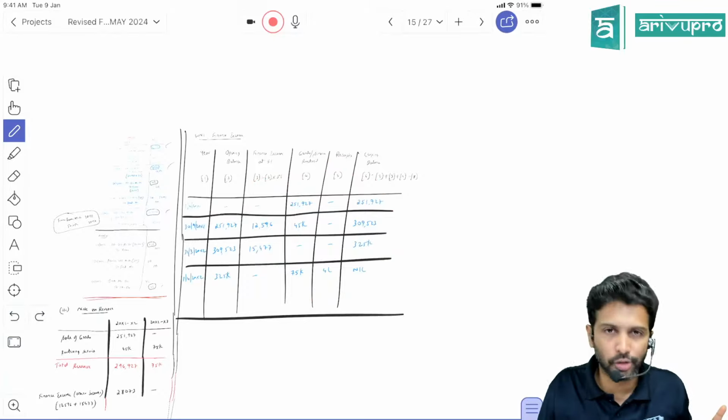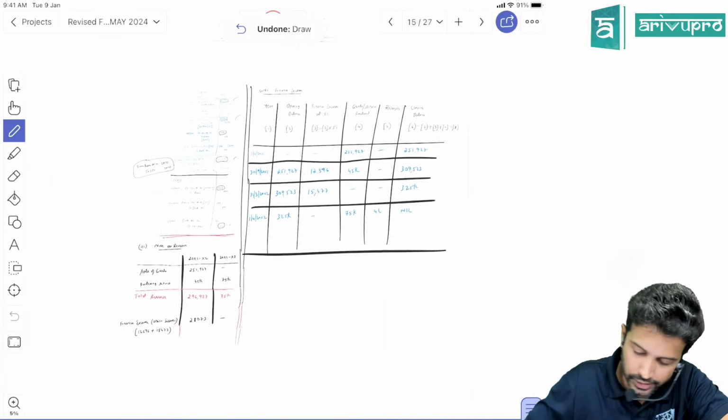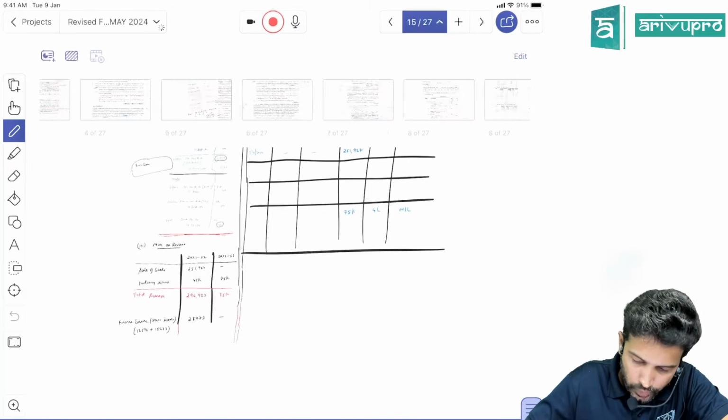So there could be some errors you could commit. Or in the journal entry, you may not commit some errors directly if you calculate interest in the journal entry. Okay, sir, so this question is also done.